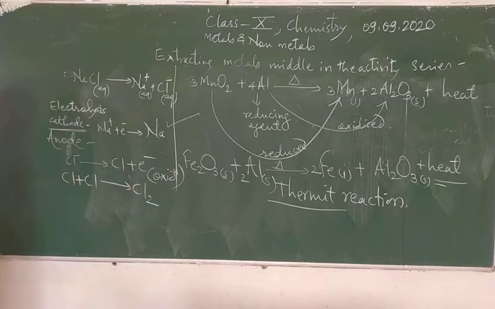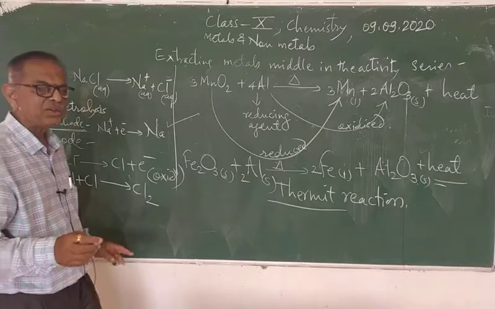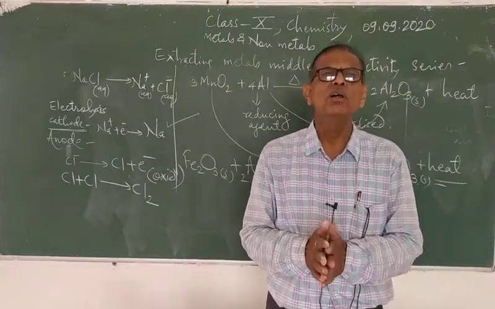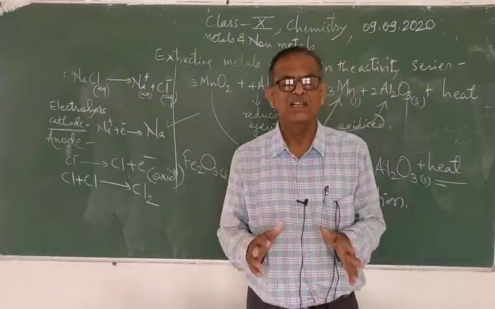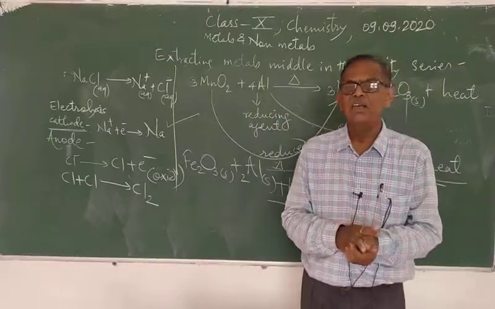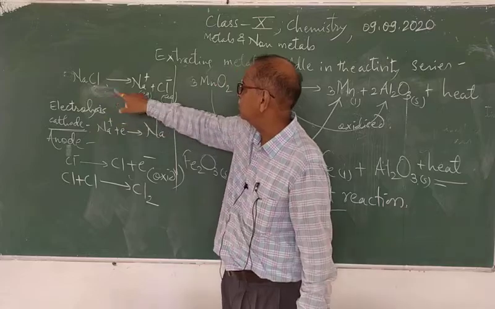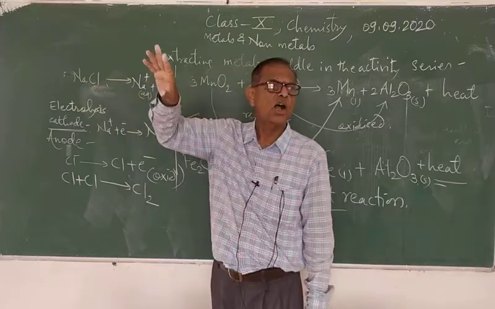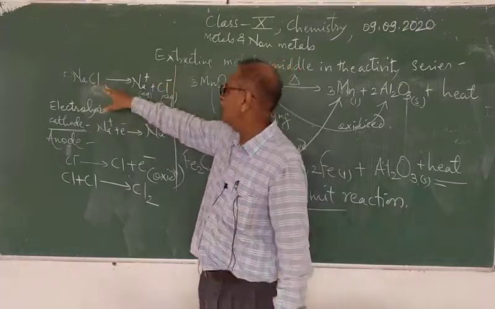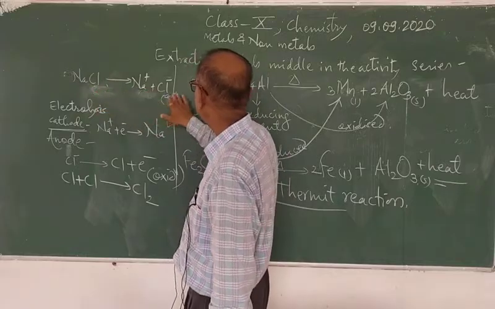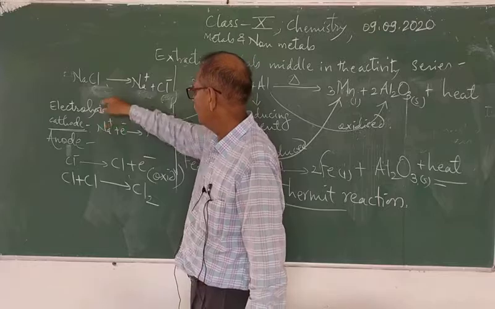Cl plus Cl gives Cl2. So by the electrolysis of their fused salt, meaning salt in molten state. So NaCl, you can write here fused salt. NaCl gives Na positive and Cl negative.